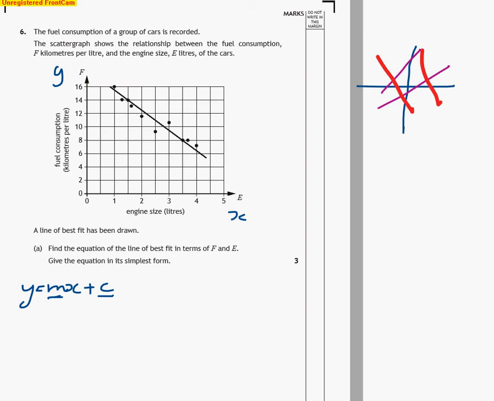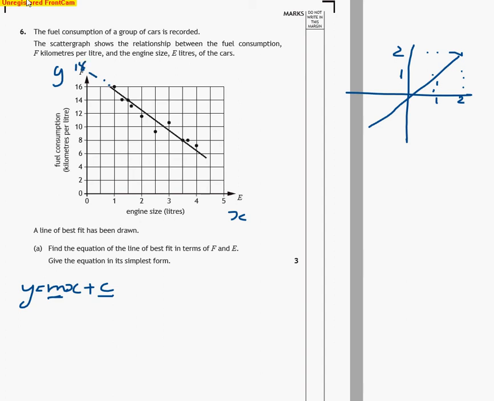Okay. Again, I always think of my kind of reference line. My kind of y is equal to x. So this is kind of like a gradient of 1. Okay, so if you've got 1 here, you're going to have 1 over there. If you have 2 here, you're going to have 2 up here. Okay, that's a gradient of 1. C is the intercept where it crosses the y-axis. We actually can't see where that is, but it's probably about 18-ish, looking at that. Okay. But we can't work that out just yet. So this is our equation of the line, and we need to try and solve it.